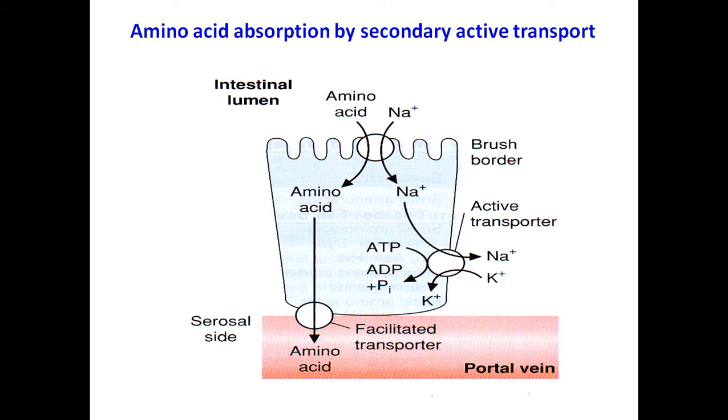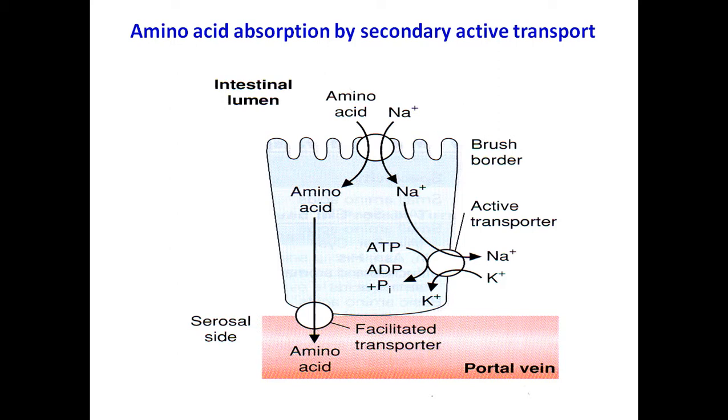So here, if you see, for sending the sodium from inside the cell to outside, it spends one ATP. ATP is required, so that is why energy is used. That is why it is said to be active transport, meaning it is consuming energy. For the amino acid absorption, sodium is coming along with the amino acid through the carrier protein, and to send this sodium out, because the sodium should not accumulate in the cells. It is an extracellular cation. So from the cell it should go out of the cell.